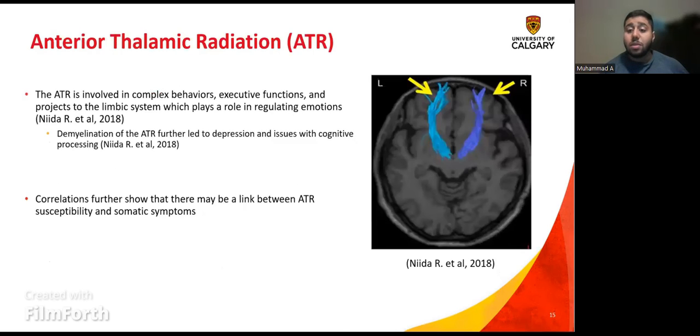Going back to the role this plays in the brain, it's involved in complex behaviors, executive functions, and further has an emotional role in the brain as well. This is not what we found from our data. We found that there was a correlation between this and pain-related symptoms, and therefore it may show that this region may be associated with pain.